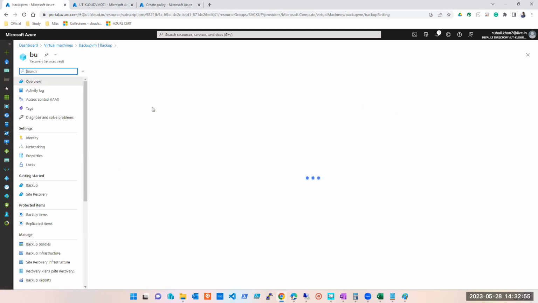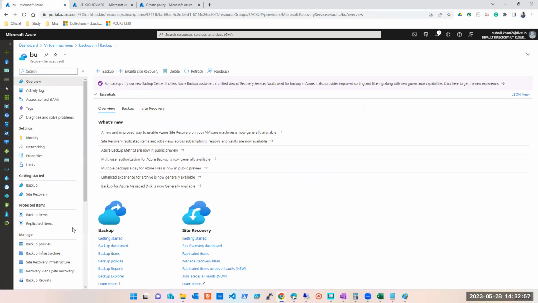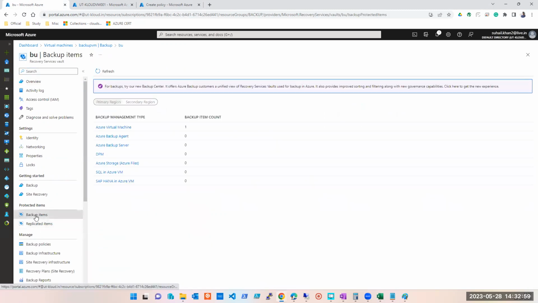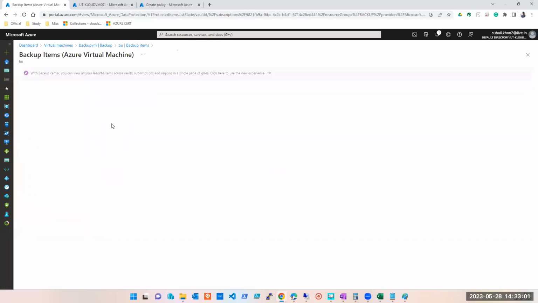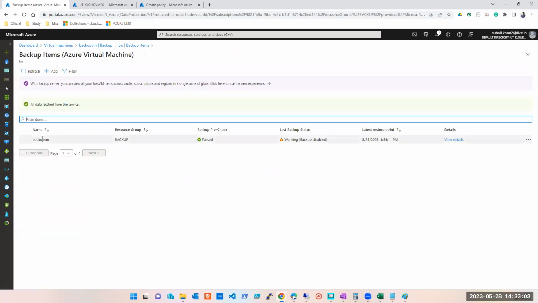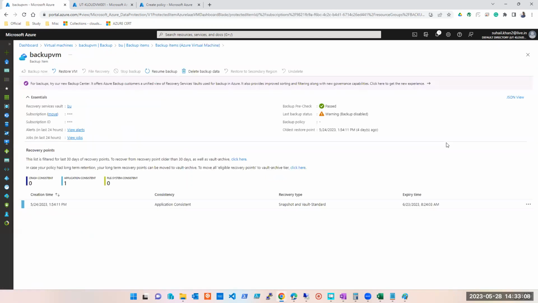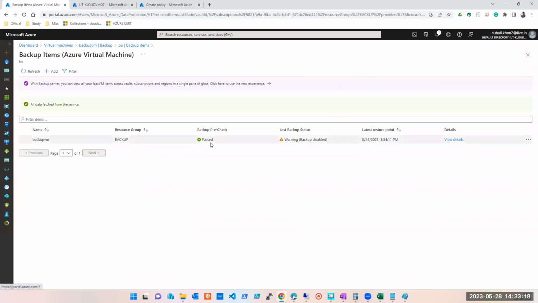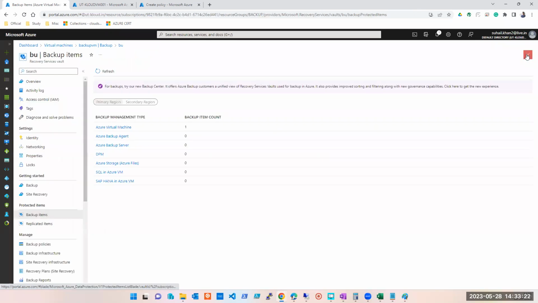I can go to the service recovery vault. I can check the backup items. Azure virtual machine. This is the machine I was talking about. Here it is. See, backup item and the complete details you will see here. इसमें कहीं पर दिख जाएगा policy वगैरह कहाँ पर, will see that जब हम scratch से कर रहे हैं उसको. But can I change the policy? That is the question. So what do you think, guys? Can we change the policy?